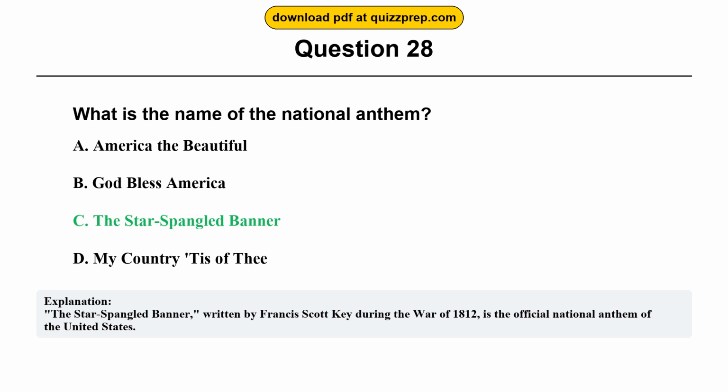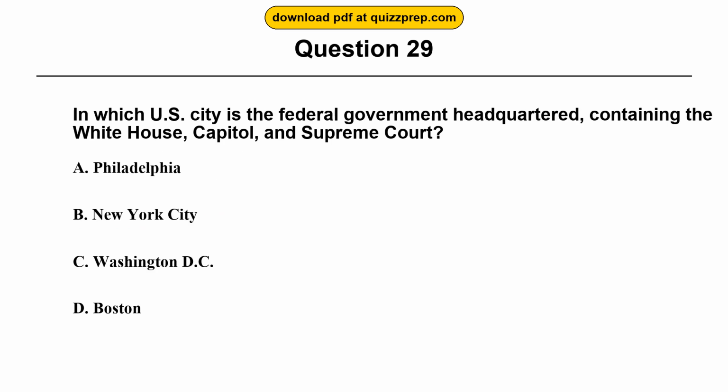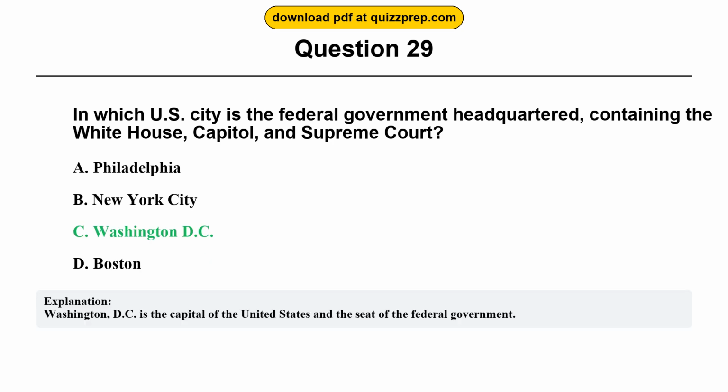United States. Question 29. In which U.S. city is the federal government headquartered, containing the White House, Capitol, and Supreme Court? Option A. Philadelphia. Option B. New York City. Option C. Washington, D.C. Option D. Boston. The correct answer is option C, Washington, D.C. Washington, D.C. is the capital of the United States and the seat of the federal government.